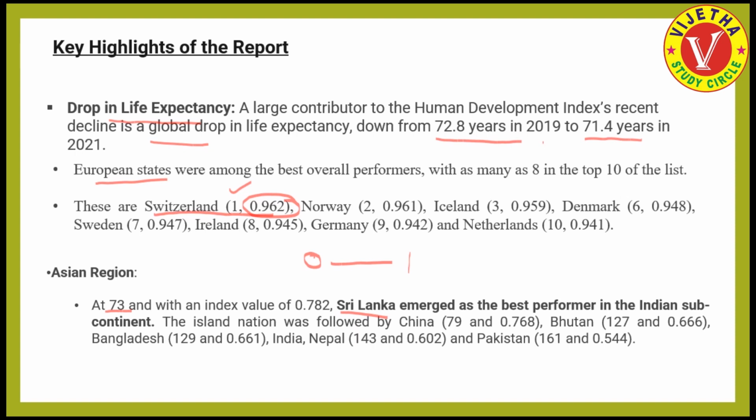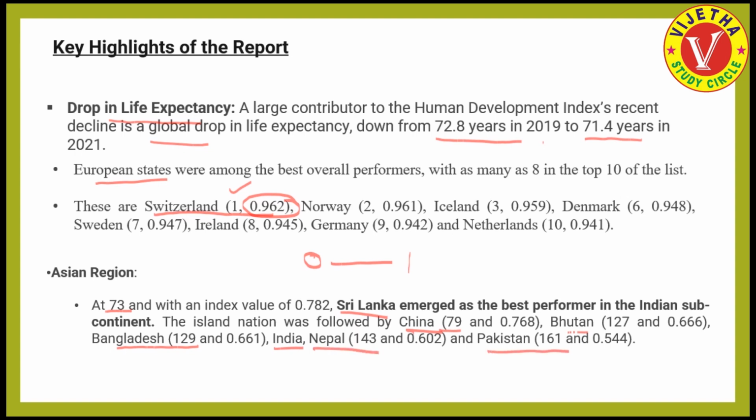Maybe we all know that Sri Lanka was under crisis, but still it has emerged as one of the best performers in the Human Development Index when we see the Asian region. After Sri Lanka, in the Asian region, China is the next best performer with the 79 rank. After that, it's Bhutan with 127 rank, then Bangladesh with 129 rank. Then we all know India is at 132 rank. Then Nepal at 143, then Pakistan at 161.